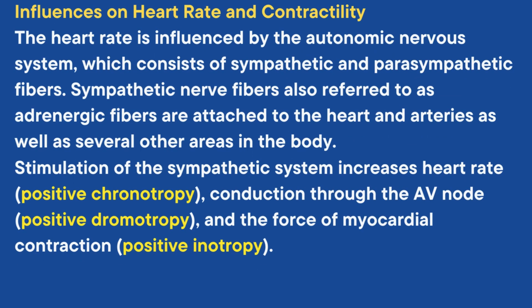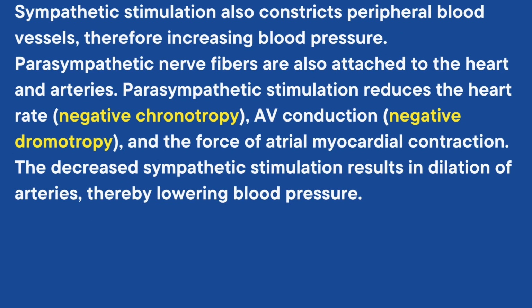Now let us see influences on heart rate and contractility. The heart rate is influenced by the autonomic nervous system, which consists of sympathetic and parasympathetic fibers. Sympathetic nerve fibers, also referred to as adrenergic fibers, are attached to the heart and arteries as well as several other areas in the body. Stimulation of the sympathetic system increases heart rate, that is positive chronotropy, conduction through the AV node, that is positive dromotropy, and the force of myocardial contraction, that is positive inotropy. Sympathetic stimulation also constricts peripheral blood vessels, therefore increasing blood pressure.